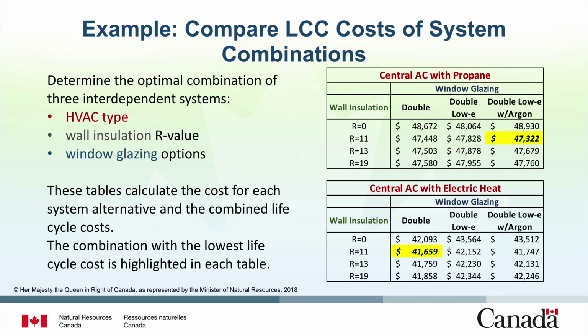These tables calculate the cost for each system alternative and the combined life cycle costs. The combination with the lowest life cycle cost is highlighted in bold on each table. For the first system, central AC with propane, the best option is R11 wall insulation and double pane windows with argon fill at a cost of $47,322. For the system with central air conditioning and electric heat, the best option is R11 wall insulation with double glazed windows at a cost of $41,659.